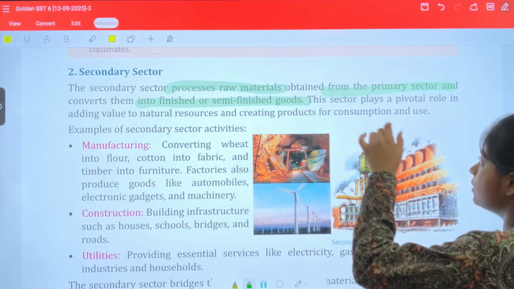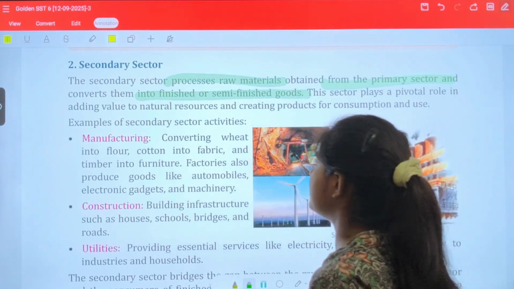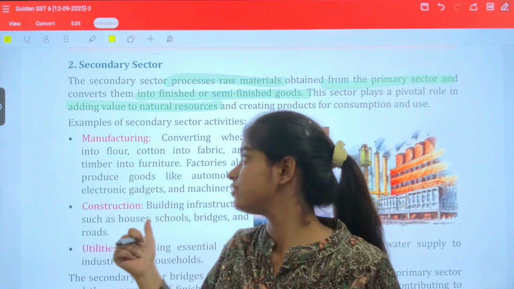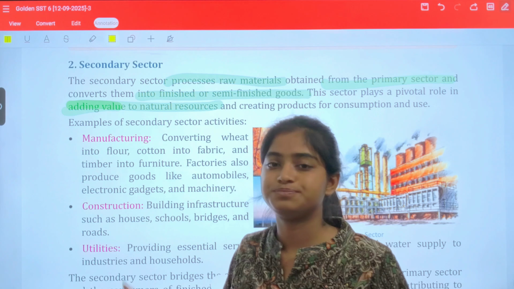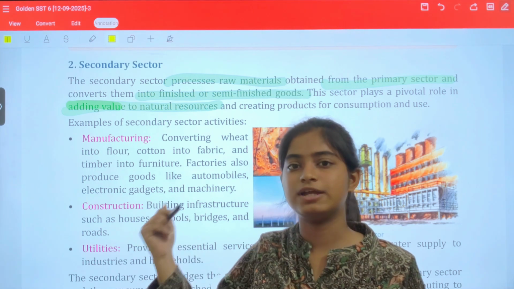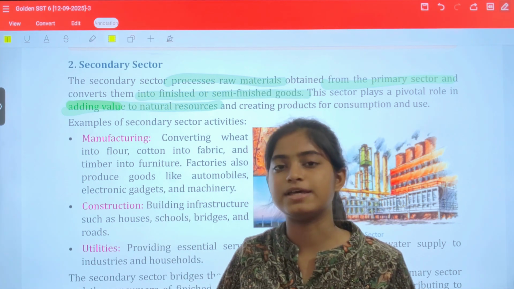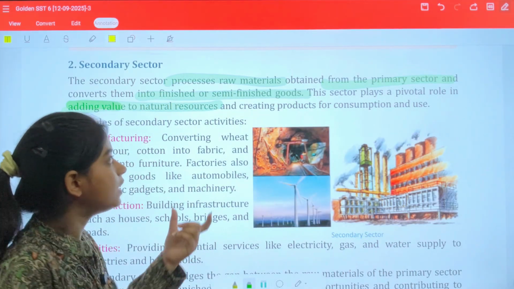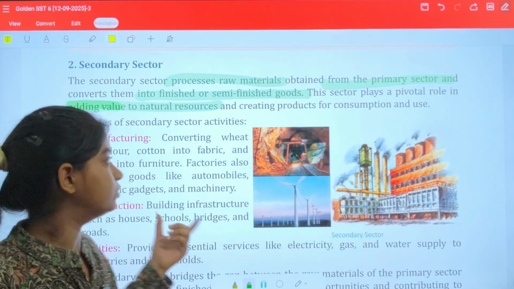You would understand how this sector plays a pivotal role in adding value to natural resources. We studied in the previous chapter about adding value. Adding value helps us to increase the price of the final product, and this is how a person gains profit, and creates products for consumption and use.